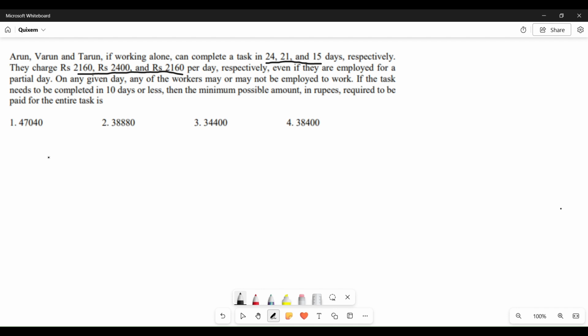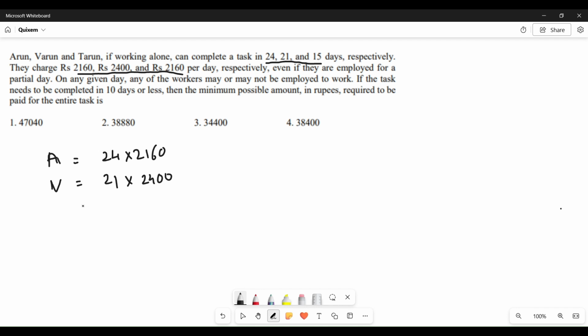So let's see. If Arun is working alone, he'll take 24 days, and for each day he's charging 2160 rupees. And similarly, if only Varun is working, he'll be taking 21 days, and each day will be charged at 2400.